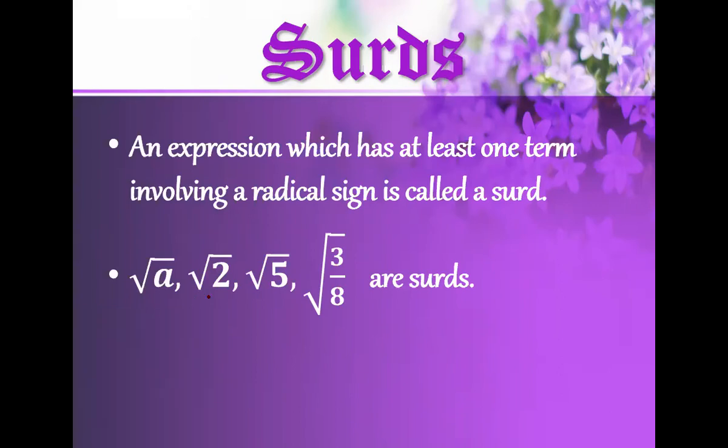Because when you take the under root of 2, the answer will be an irrational number. Irrational number means the answer will be in decimal numbers. So they are called surds.